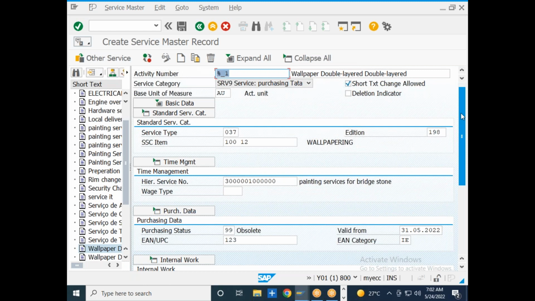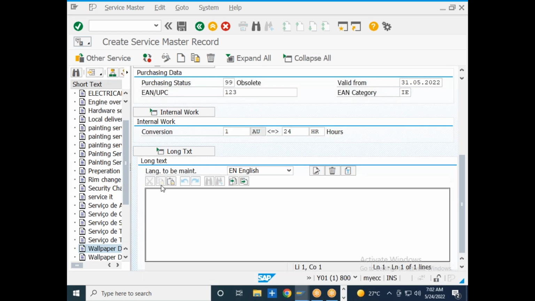Then you have a long text. If you want to specify some description of this service, you want to write something regarding this particular service, you can write it down over here.